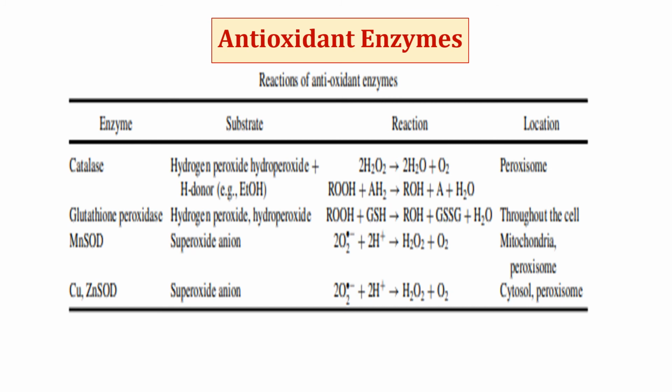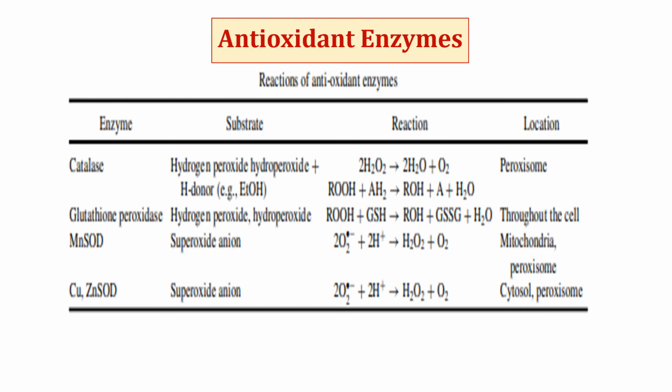Next one is catalase. As we have discussed earlier, catalase is present in the peroxisome of hepatocytes. It can also be present in mitochondria and the cytosol of erythrocytes. It is a tetramer with heme group and NADPH. It has high affinity for hydrogen peroxide.